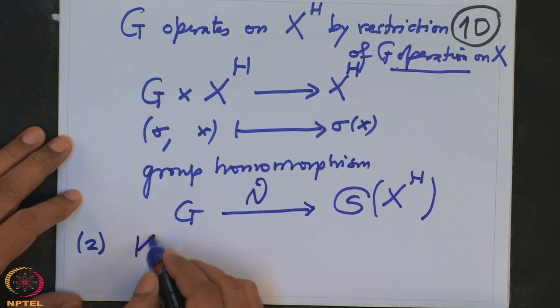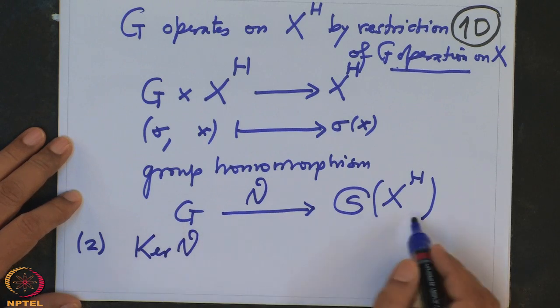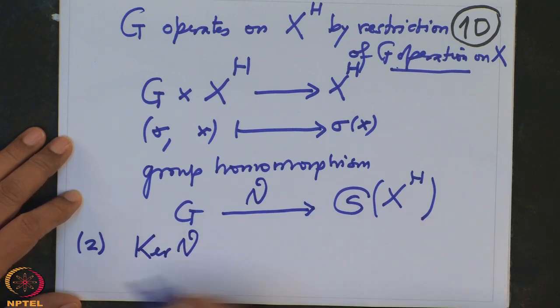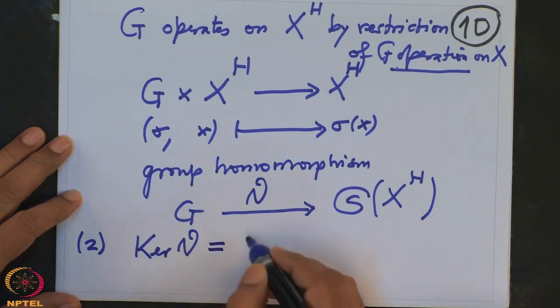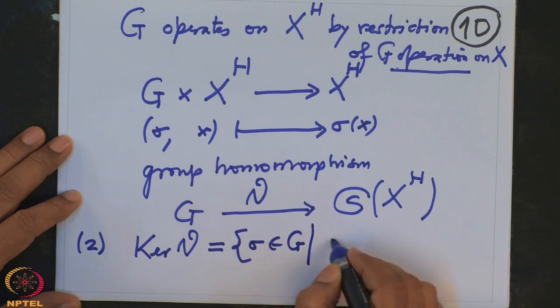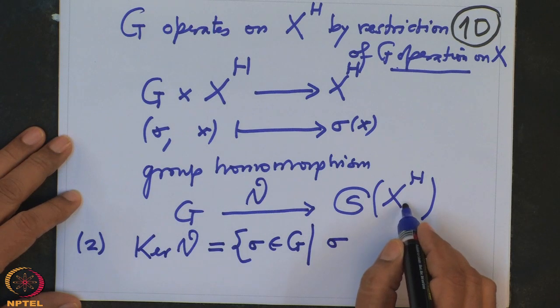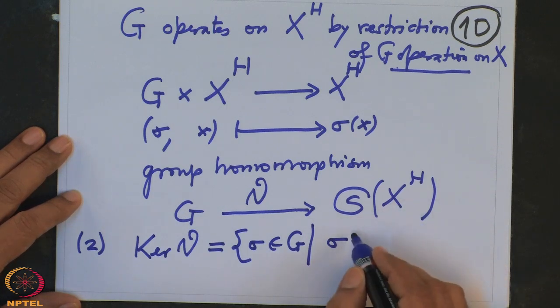So kernel of theta, because it is the kernel of a group homomorphism, it is a normal subgroup. What is the kernel by definition? All those elements sigma in G such that sigma, when I send it as a map from X power H to X power H, should be the identity map.